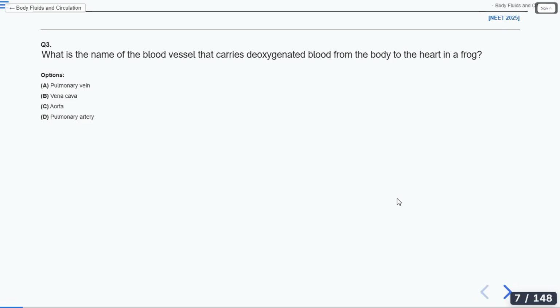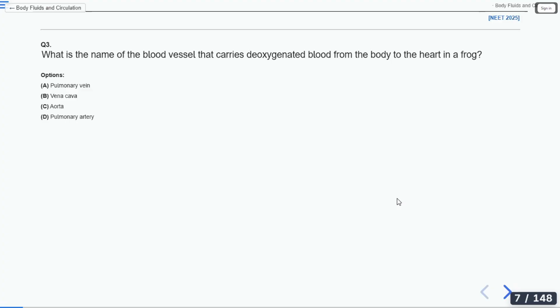Everyone is behind this vena cava. What is this vena cava?